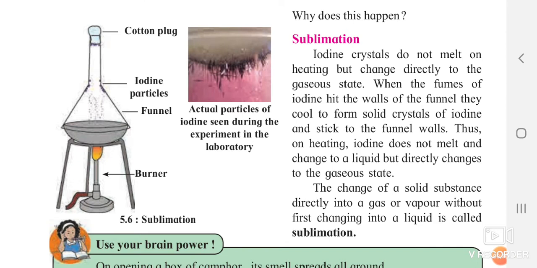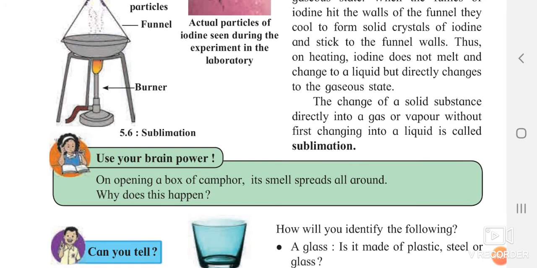Okay, so sublimation means what? Yes, the state where solid directly gets converted into gaseous without getting converted into liquid form is called sublimation. For example, you can give the naphthalene balls, the dambar goli which you keep in your clothes. When your mother keeps them in your clothes, after a few days if you observe, the size of these balls will be reduced. Yes, they possess the property of sublimation. When you open a box of camphor, you can see that the smell is spreading everywhere. Why does it spread? Yes, because from solid state it directly gets converted into gaseous state.